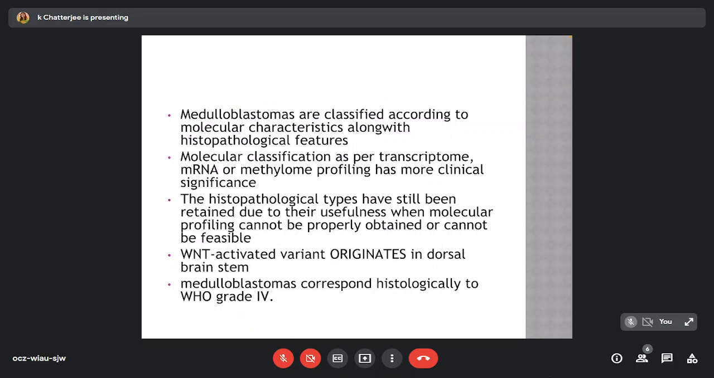Medulloblastomas are classified according to the molecular characteristics along with histopathological features. Molecular classification as per transcriptome, mRNA or methylome profiling has more clinical significance. The histopathological types have still been retained due to their usefulness when molecular profiling cannot be properly obtained or is not feasible. WNT-activated variant originates in the dorsal brainstem, and medulloblastomas correspond histologically to the WHO grade 4.